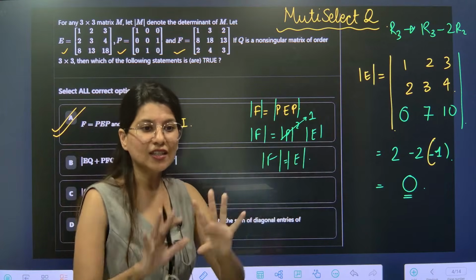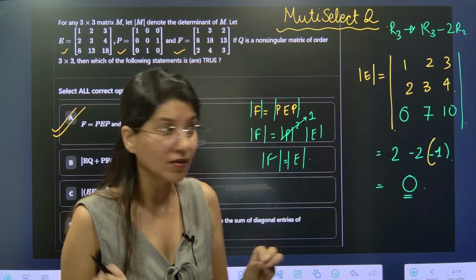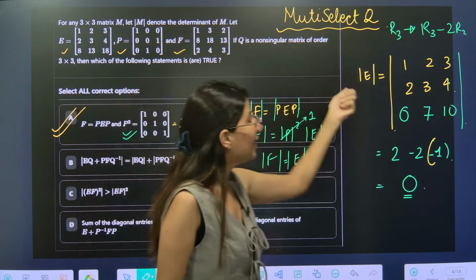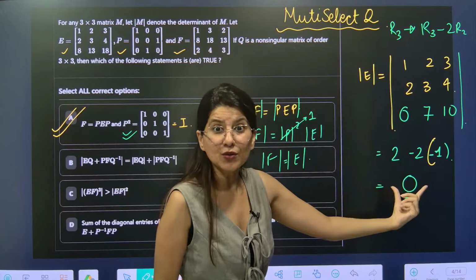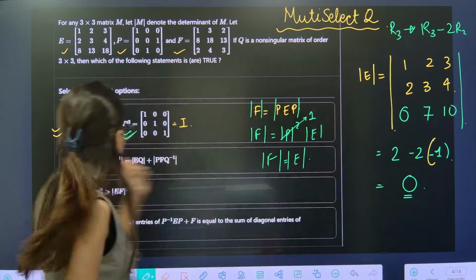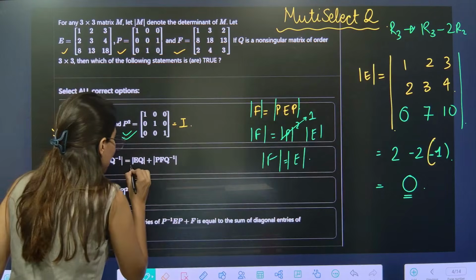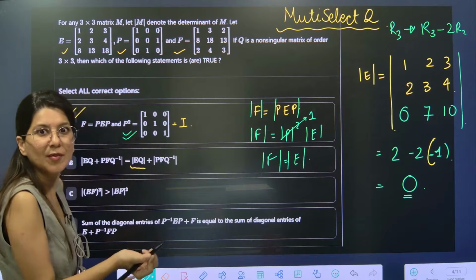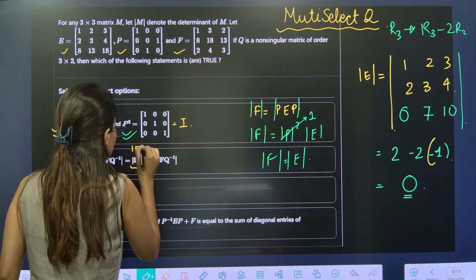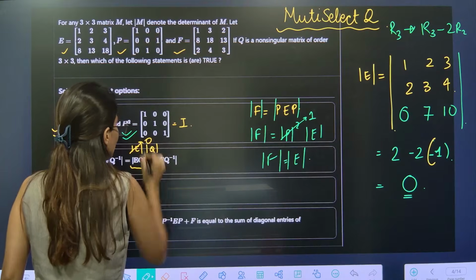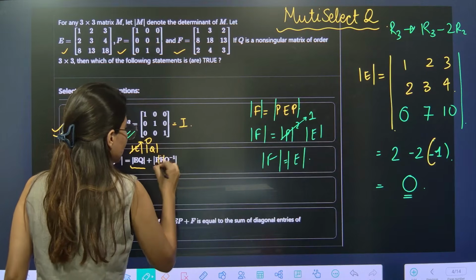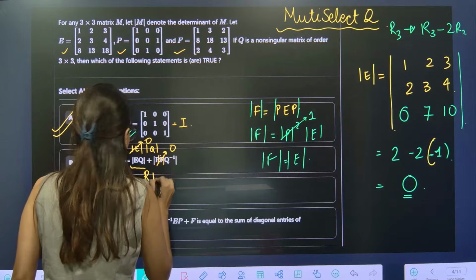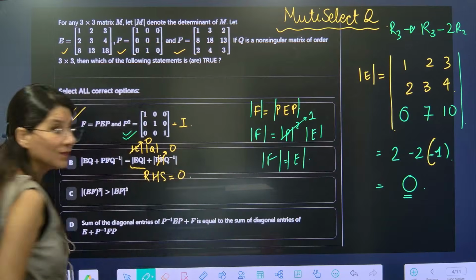F and E determinants are both the same. Now if I calculate determinant E, what I am going to get is 0. The moment it is 0, what does that mean? Determinant EQ will be determinant E into determinant Q. So this is 0. And again determinant F is also 0. So RHS of option B is 0.